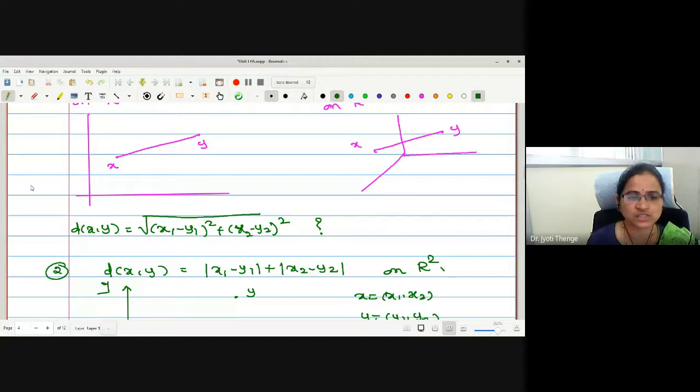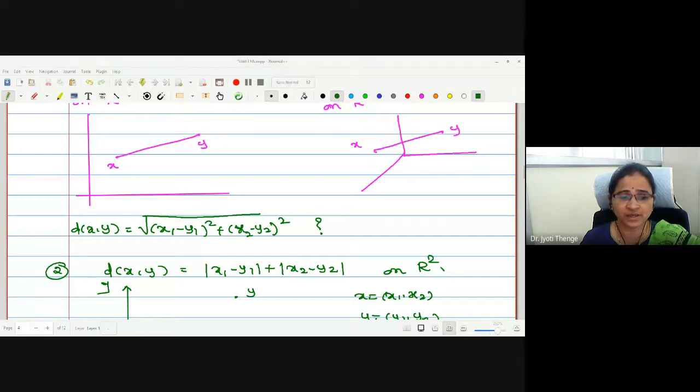Let us focus on this distance formula first and then we'll come to the other point. Can you show me how this is the square root of (x1 minus y1) squared plus (x2 minus y2) squared? You have to reply either yes or no so that I can understand whether you are getting me or not.